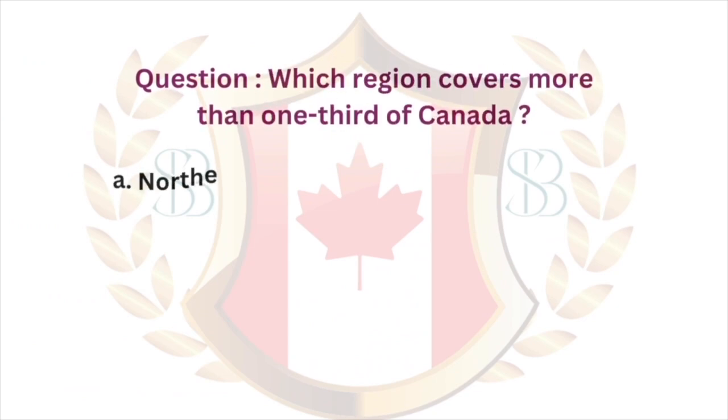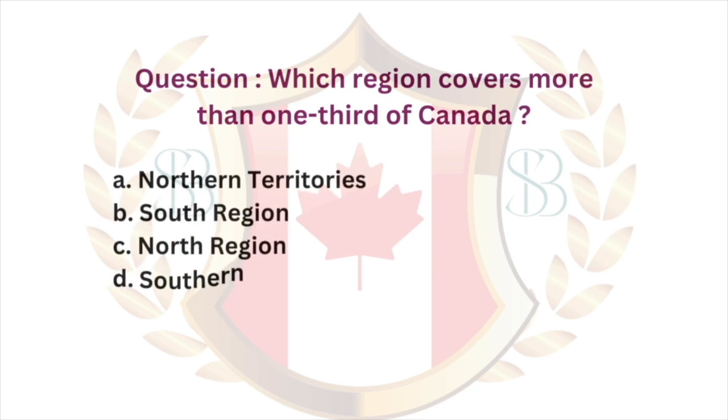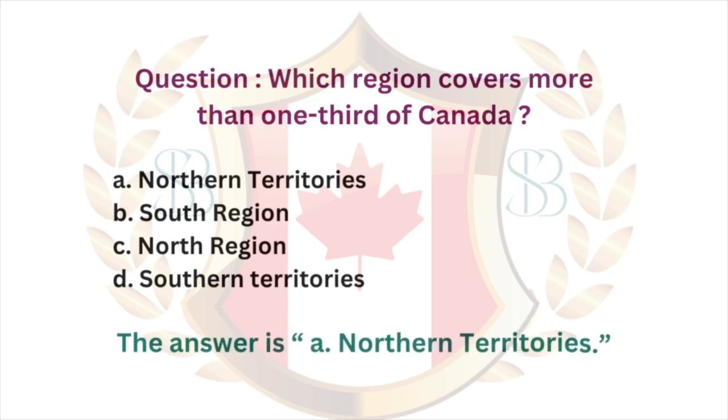Question. Which region covers more than one-third of Canada? A. Northern Territories. B. South Region. C. North Region. D. Southern Territories. The answer is A. Northern Territories.